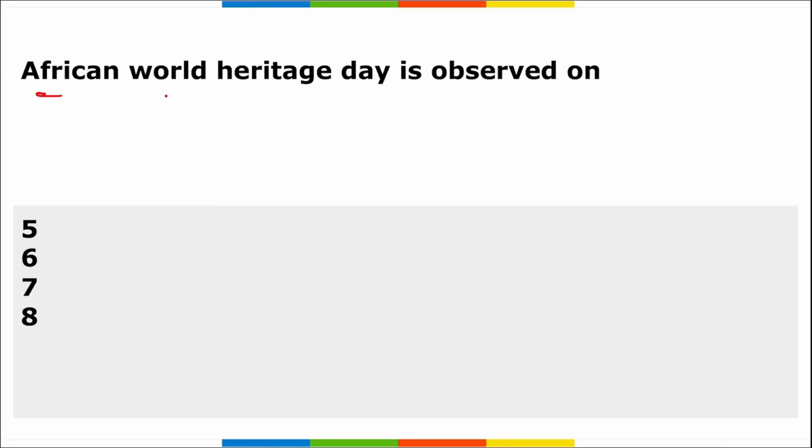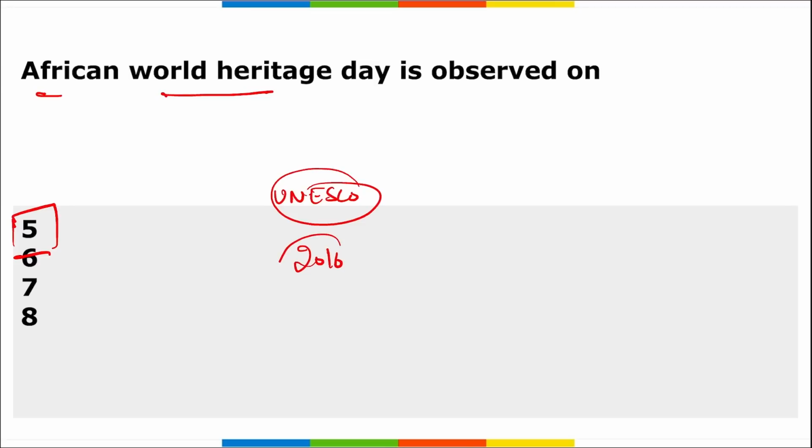Next is African World Heritage Day. It is observed on 5th of May, and it is to basically raise awareness about the importance of preserving the culture and natural heritage of Africa. This day is observed on 5th of May. Correct? And this day is celebrated by which organization? It is celebrated by UNESCO. Right? And the first ever African World Heritage Day was observed on 5th of May in 2016.